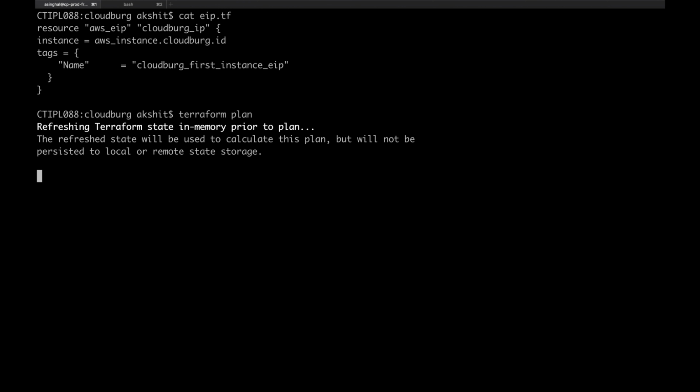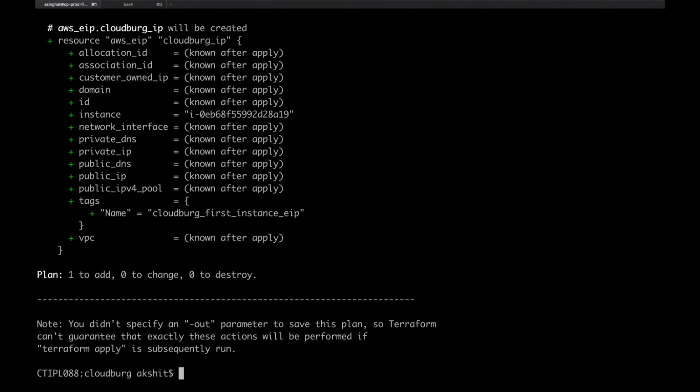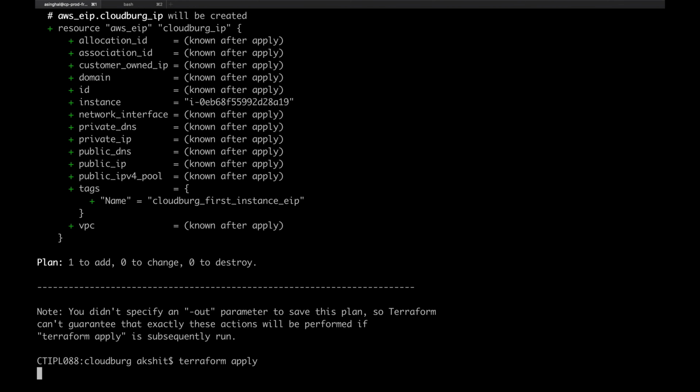It will refresh the state. So we already have one instance, so it is refreshing the state of that particular instance. Now it will show us what is going to happen when we run Terraform apply. So this particular elastic IP will be created and will be attached to the instance having this ID. Now let's run Terraform apply and see.